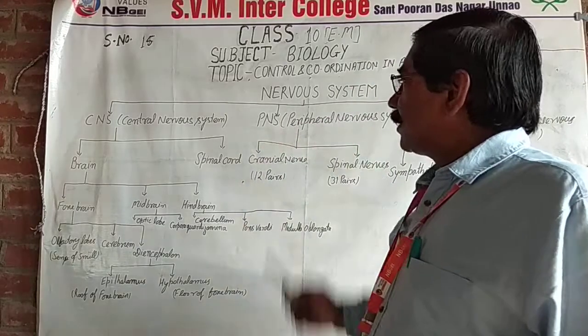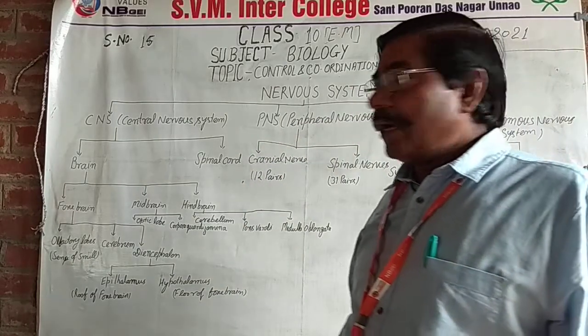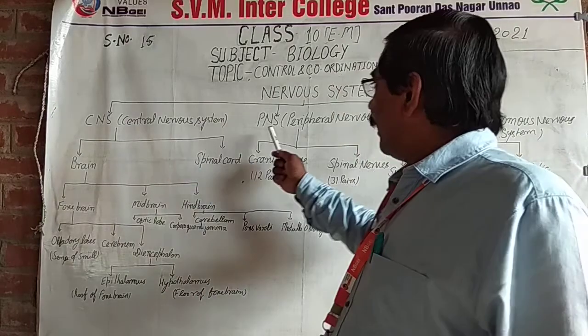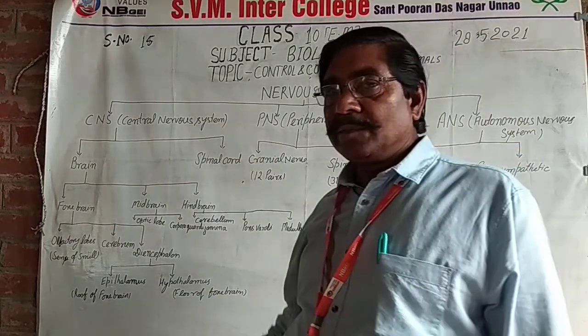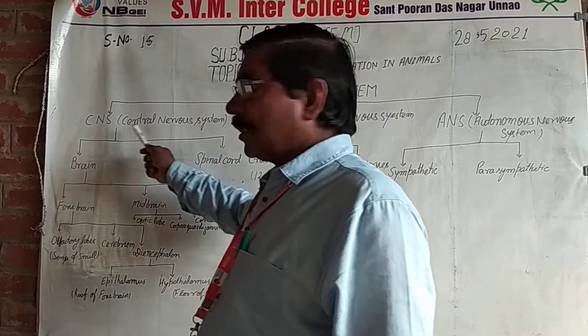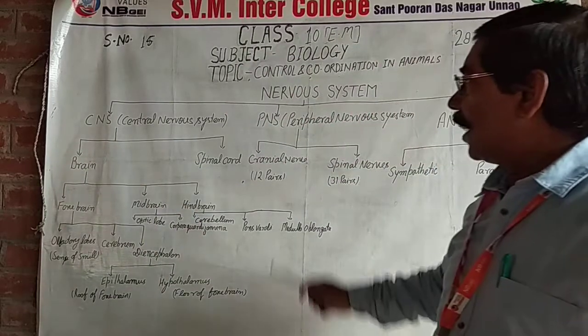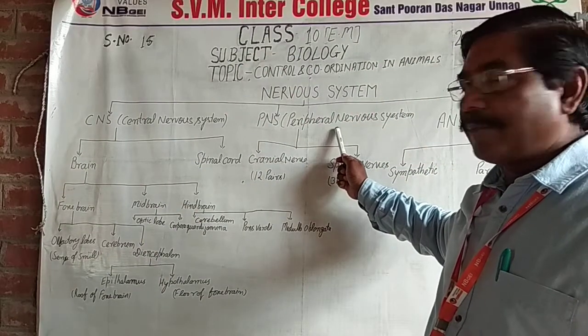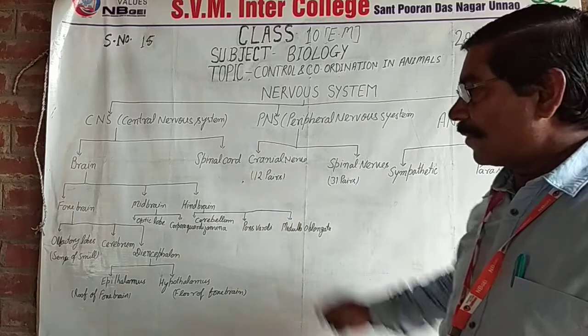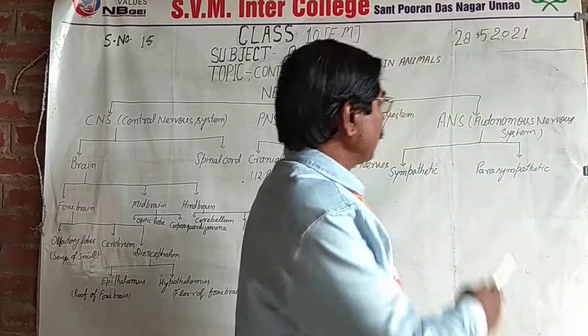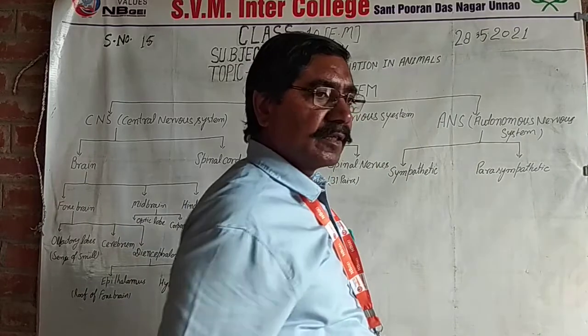Then your nervous system is divided into three main parts: central nervous system, which is CNS, peripheral nervous system, PNS, and autonomous nervous system, ANS.